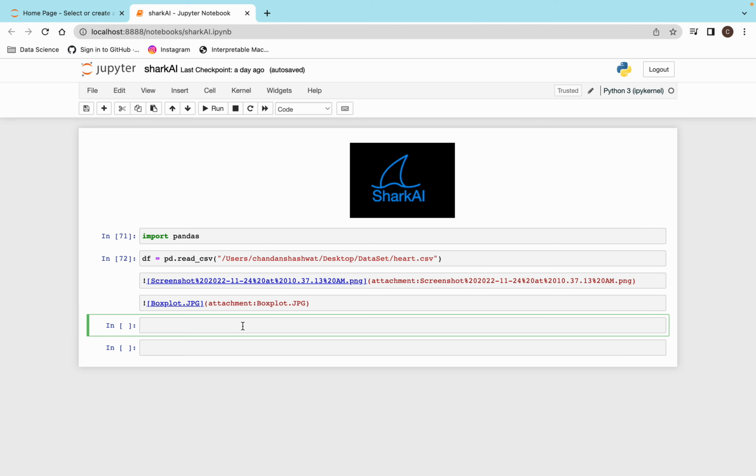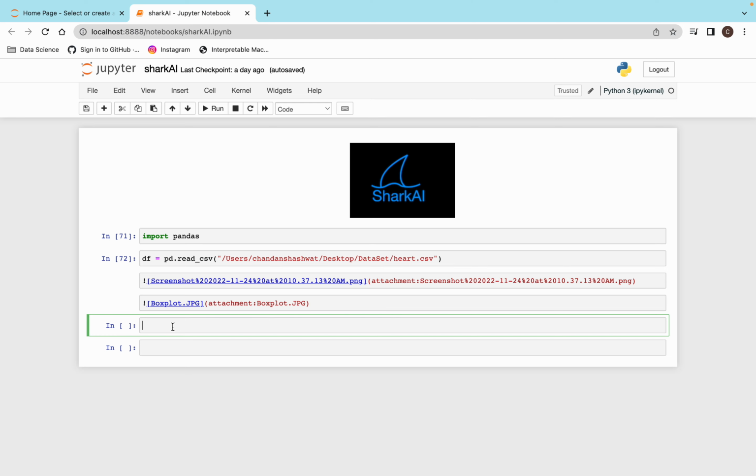Okay, so now we are going to discuss the Gaussian distribution. Gaussian distribution is also known as a normal distribution, sometimes also referred to as a bell curve. So what is it? The normal distribution is a continuous probability distribution that is symmetrical around its mean, and most of the observations cluster around the central peak. Okay, so that is the normal distribution.